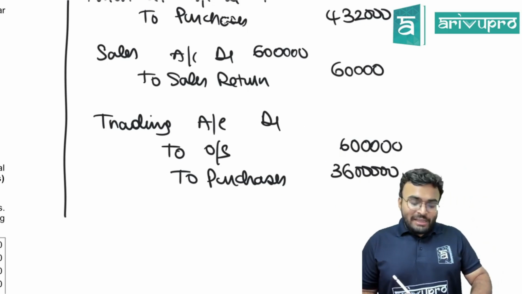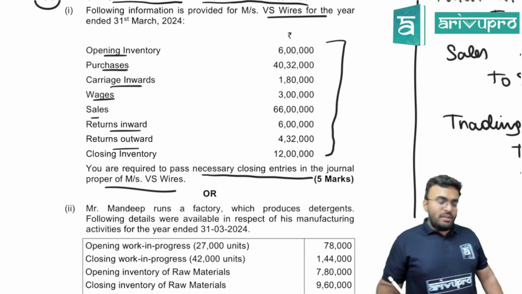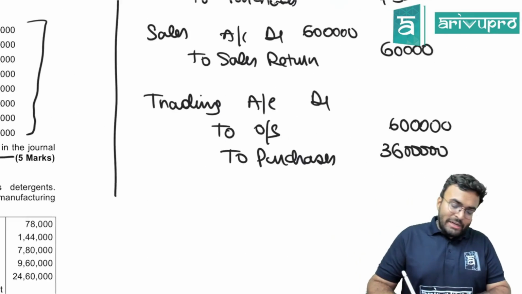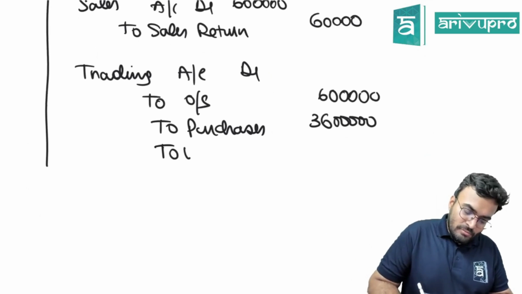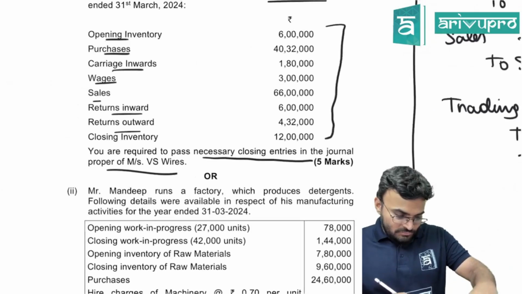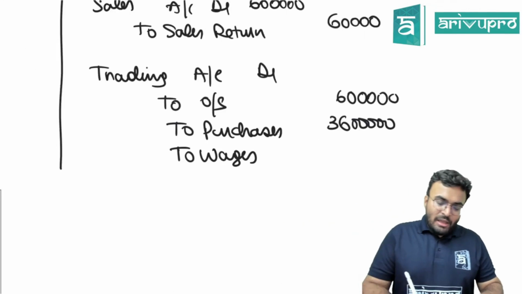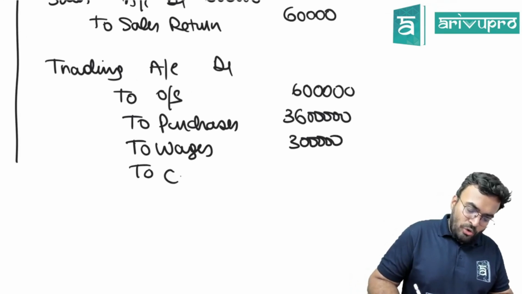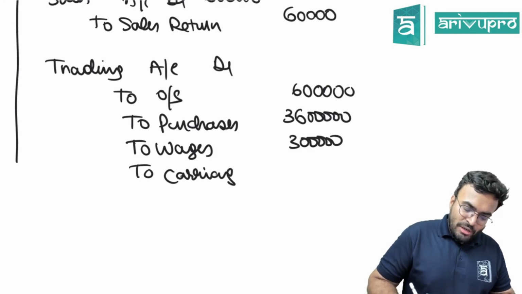Next, after purchases, what is the next thing you write? Wages, right? Is there wages? Yes. So you will write wages. How much is wages? 3 lakhs. After that there is also carriage inwards. So you will write carriage inwards.